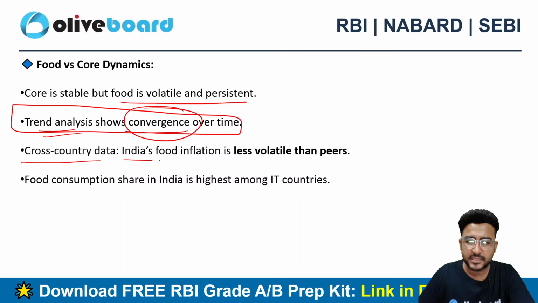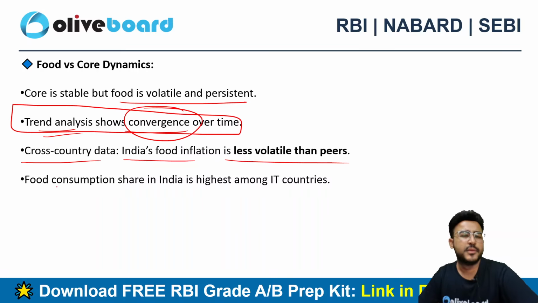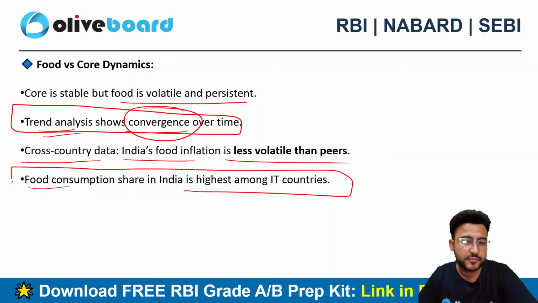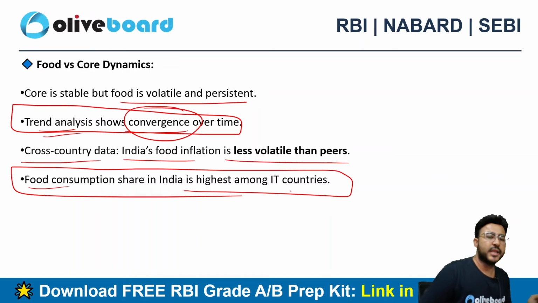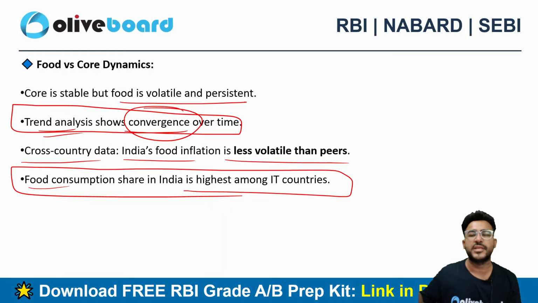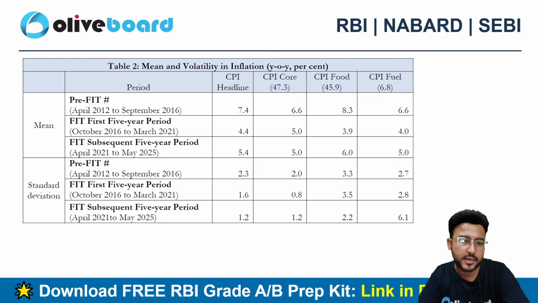Cross-country data. India's food inflation is less volatile than its peers, right? Food consumption share in India is the highest among the inflation targeting countries. Again, India has one of the highest shares compared to other countries if we just talk about food inflation.